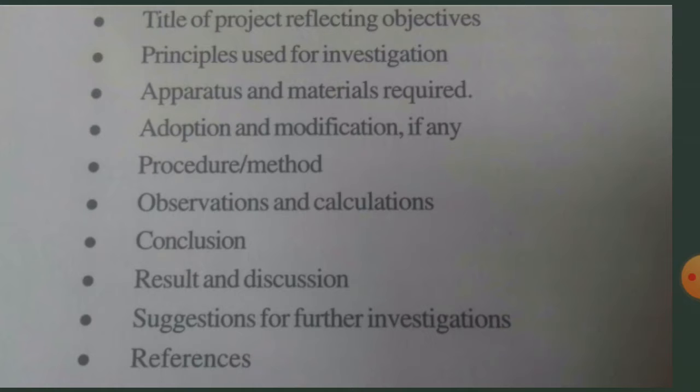Third one is operators and material required. What material is required and what things are required to conduct the project, we have to mention in the third step. Fourth one is adaptation and modification, if any. If you want to bring any changes in the project work or field work, what changes or adaptations you want to do, what modifications you want to do, you can write it. Then after, procedure and the method. Which procedure?